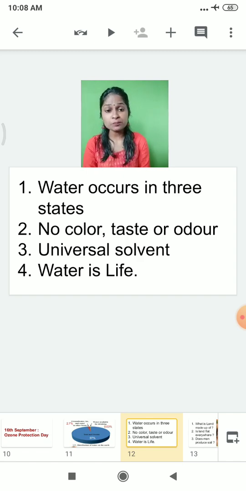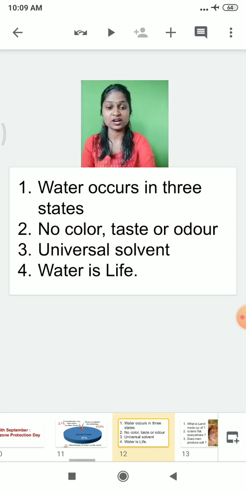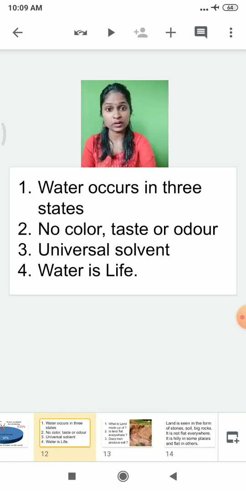And one most important property of water is that if you put anything into the water, it will easily dissolve inside the water. So we can say that water is the universal solvent. What can we call water? Universal solvent.